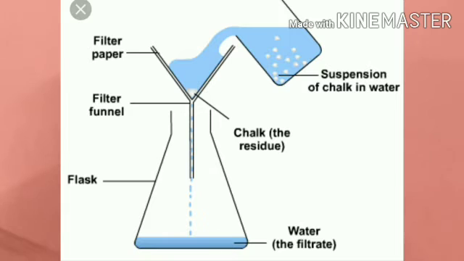So salt powder is dissolving into the water and chalk powder is not dissolving in the water. So we have to pour this solution into another vessel. That process is called decantation. Then use the filter paper. The filter paper will collect the chalk powder, and the remaining is only the salt solution.